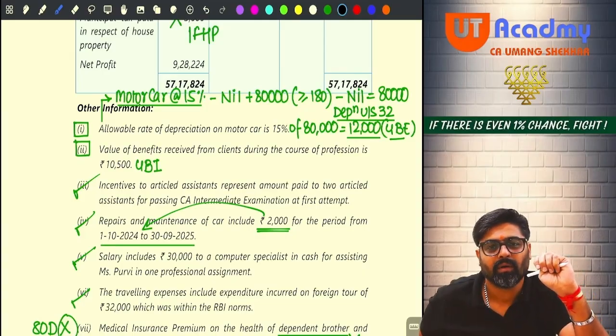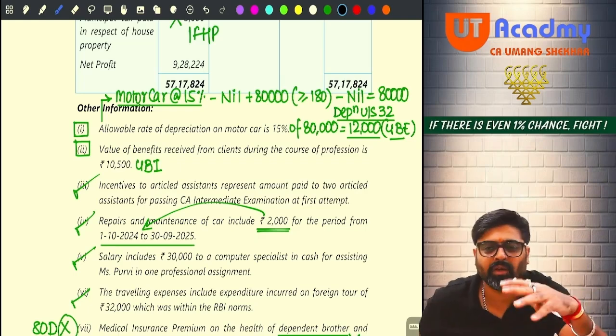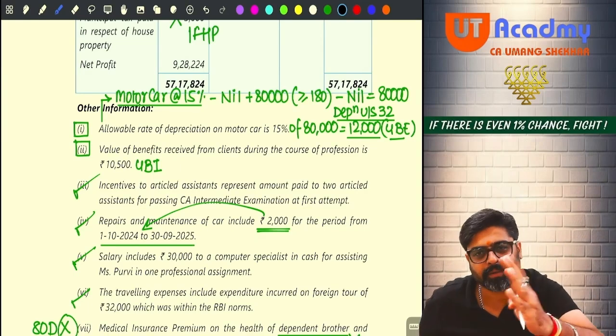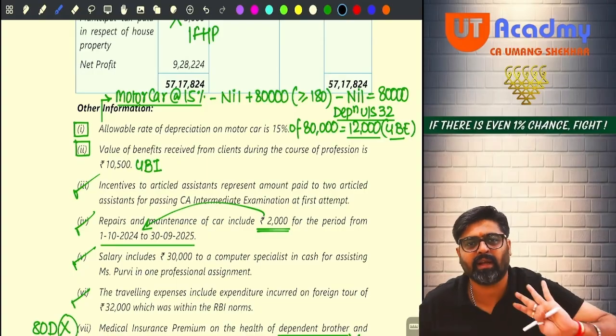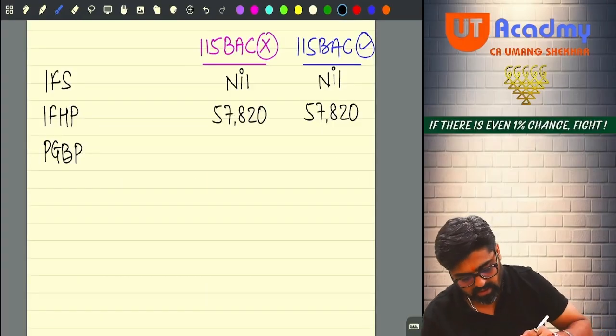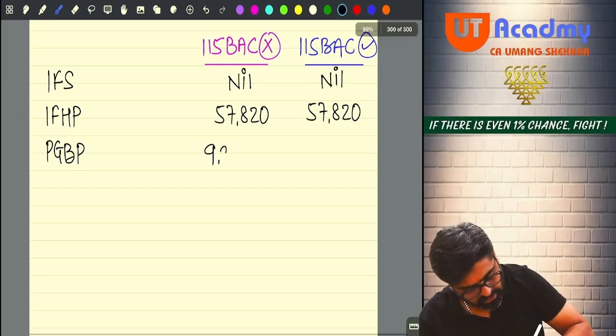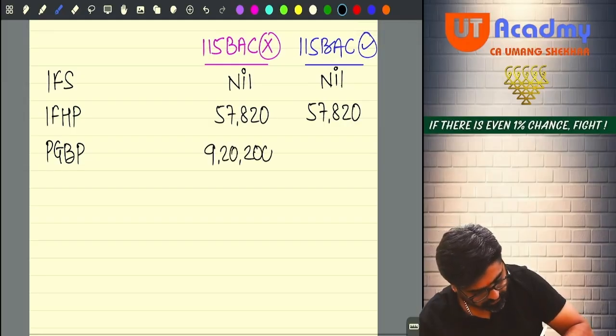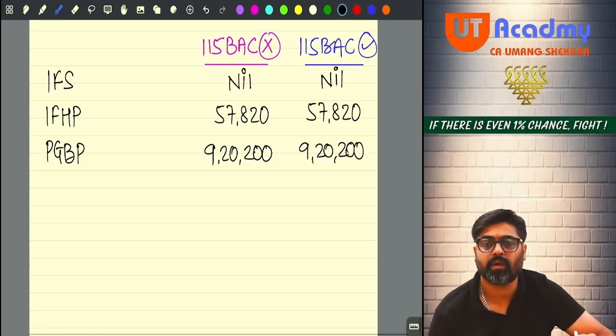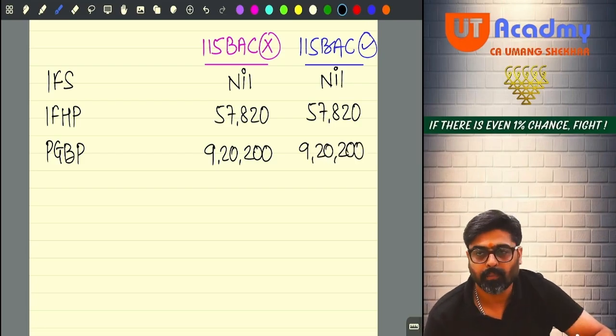But those items are not given. Whether you follow 115 BSE or you don't, your PGBP income remains this only, 9,20,200. Everyone got this? Now pay attention.